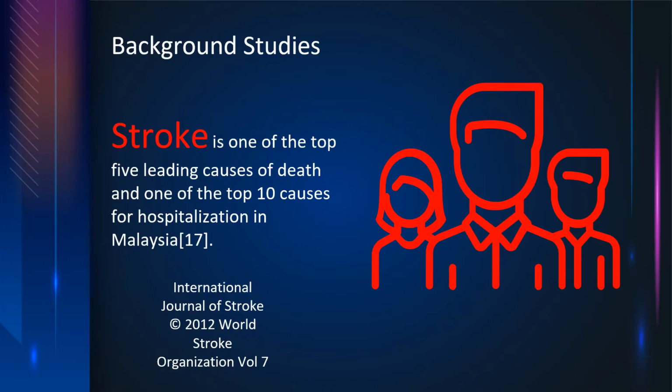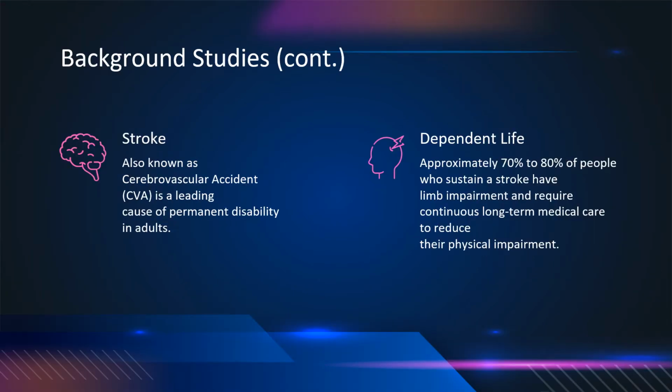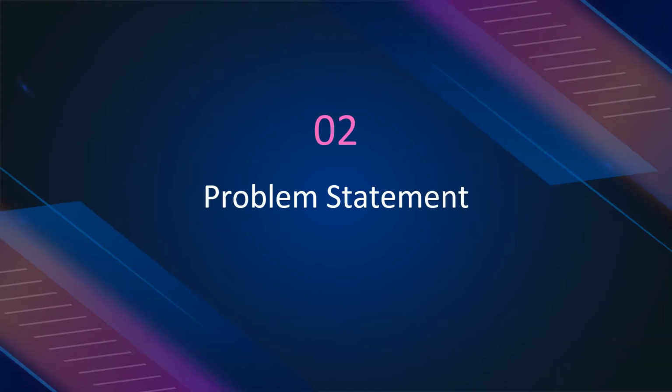Did you know, according to the International Journal of Stroke released by the World Stroke Organization in 2012, stroke is one of the top 5 leading causes of death in Malaysia. It is also one of the top 10 causes for hospitalization in our beloved country. Stroke holds a leading place in Malaysia to cause permanent disability in adults, second only to heart attack. The majority of people who had stroke face a tough time to overcome their limb impairment and require continuous long-term medical care to regain their physical abilities.